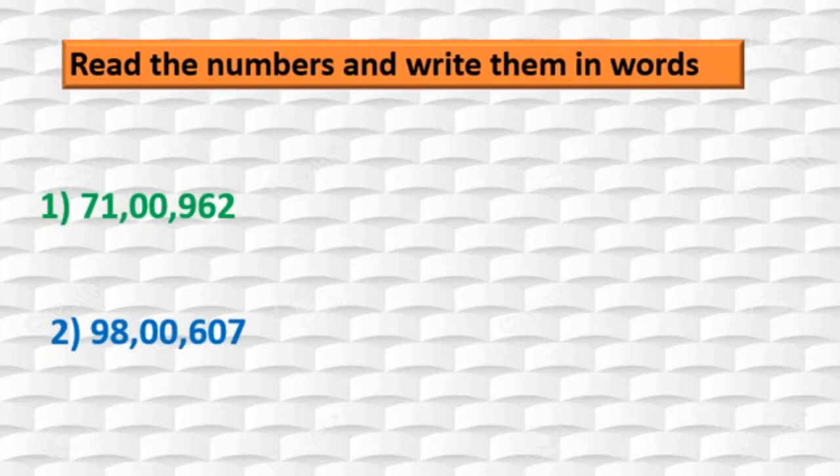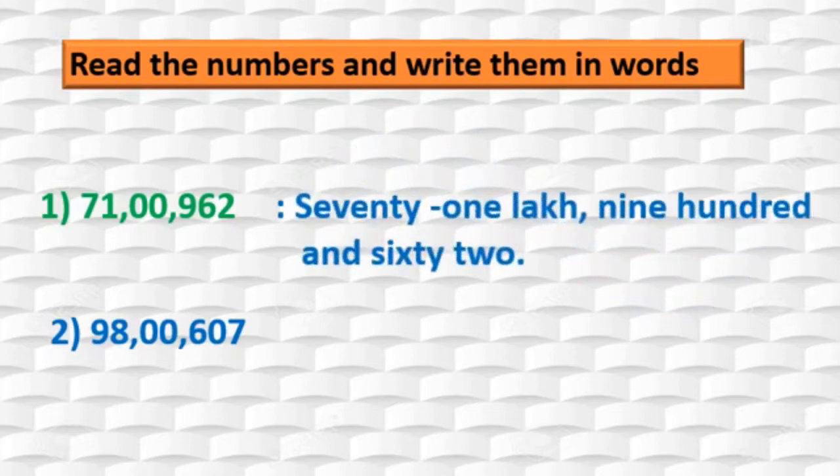Now here 71 is a group, then 00 a group and 962 that you know. Here 00 is in thousands place, so we will skip thousand. Directly we will move here: 71 lakh 962. Got this? Because of this comma, it is very easy to read.